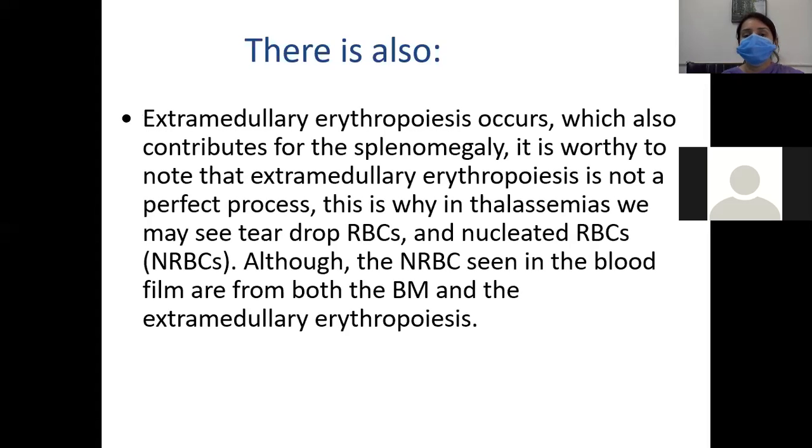Extramedullary erythropoiesis occurs, which also contributes to the splenomegaly. It is worthy to note that extramedullary erythropoiesis is not a perfect process. This is why in thalassemias we may see teardrop cells on the peripheral blood smear. There will be teardrop cells and nucleated RBCs, or NRBCs in short. Although NRBCs are seen in the blood film, they come from both the bone marrow and the extramedullary erythropoiesis.